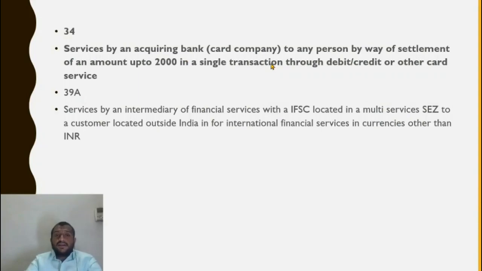So credit card, let us say I have a Citibank credit card. So I swipe it, I buy something. Let us say I buy a ticket on Book My Show. So Book My Show will ask the credit card of Citibank to give the money. Here Citibank is the acquiring bank. So service by acquiring bank to any person. So Citibank is providing service to me. It is settling an amount of 500 rupees for the ticket booking. It is paying to Book My Show.